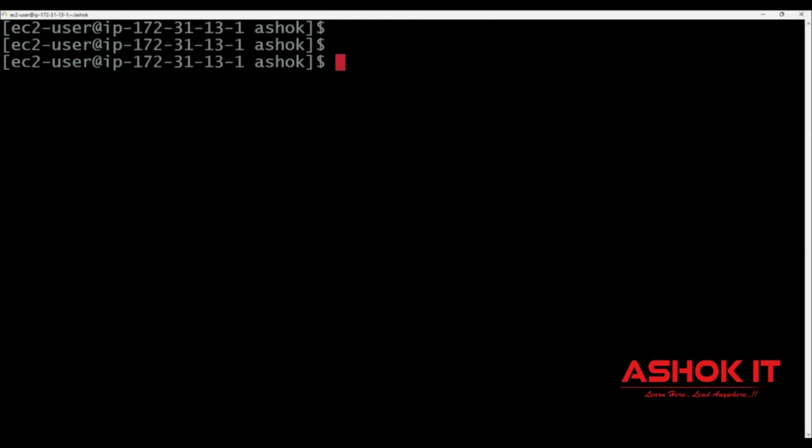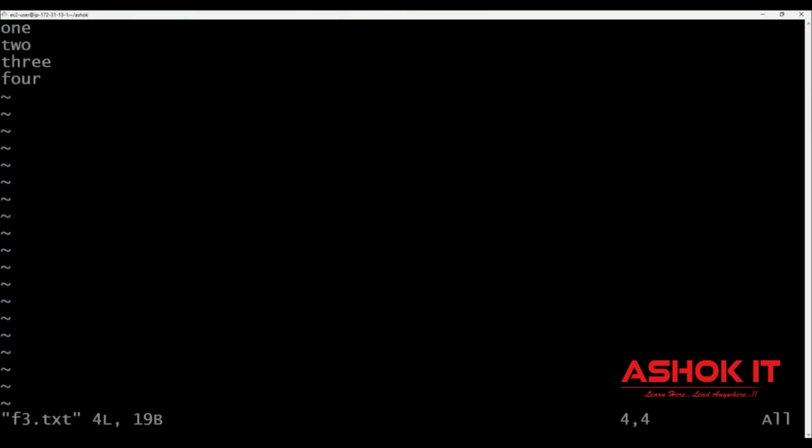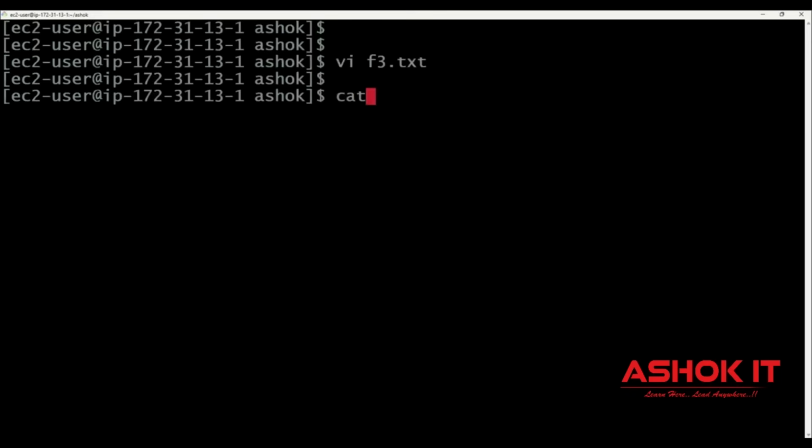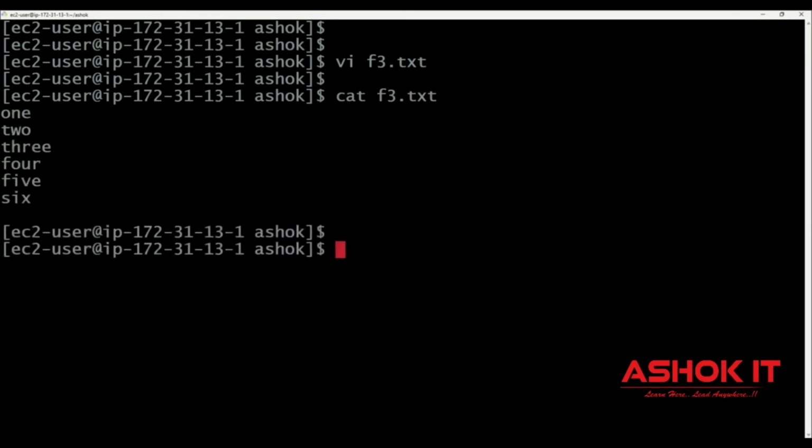Observe carefully. File f3 is available, vi f3.txt. That file will be opened in the command mode. Now I want to make changes. I want to add new data. Insert mode. In the insert mode, you can add data in the file. Once we add the data, then I want to save and close it. Then escape, come into escape mode, :wq. Then the file got saved. Then print the data, f3.txt. Okay, up to 6 it is available.